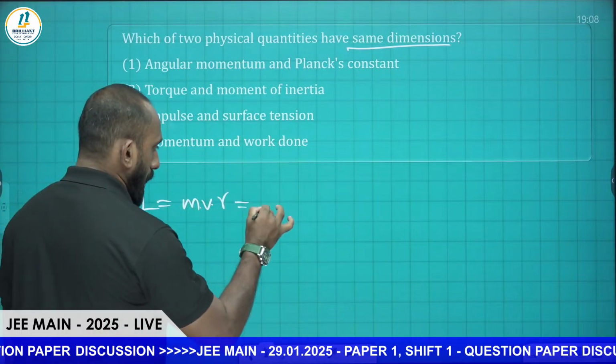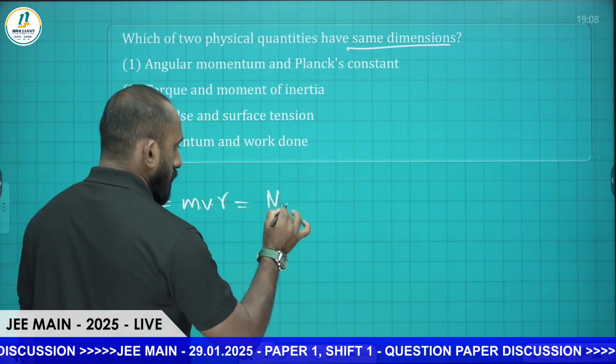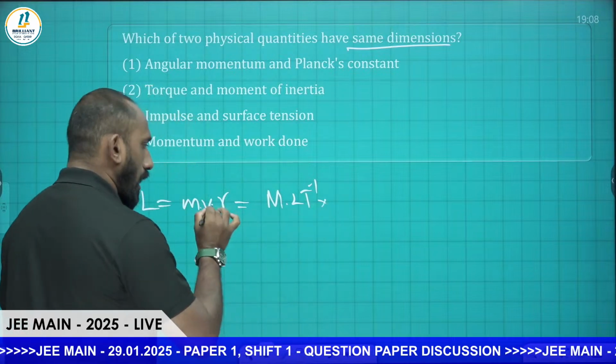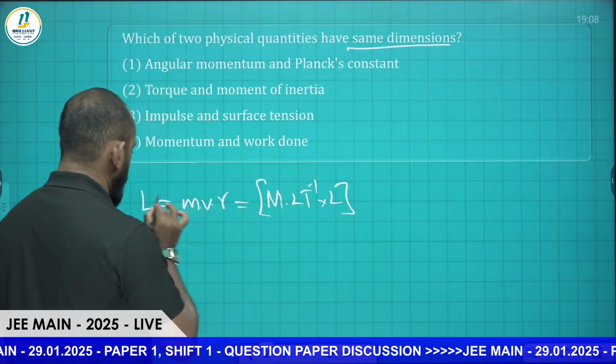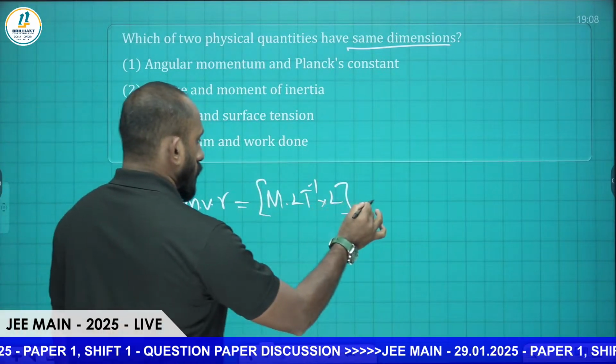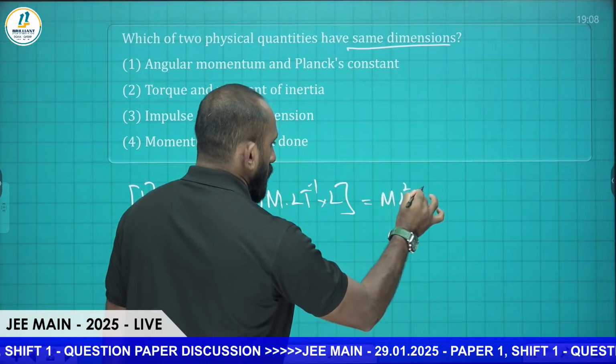So mvr: m into v is L t raised to minus 1, into r is L. The dimension formula of L is m L square t raised to minus 1.